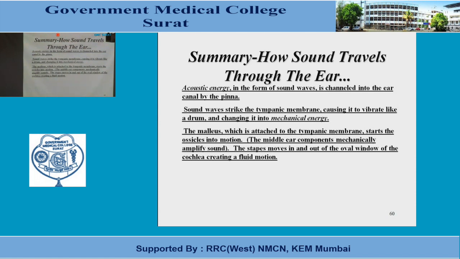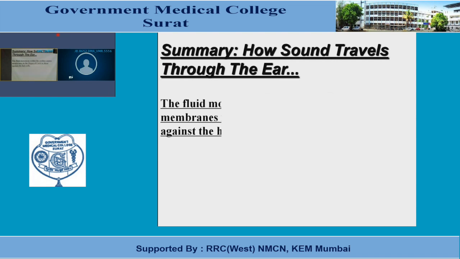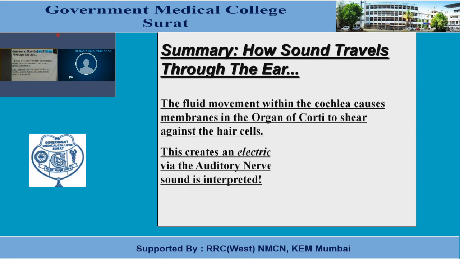Then this mechanical energy causes movement of the three ossicles present in the middle ear, and the vibrations are transmitted to the fluid present in the cochlea, and this sets the basilar membrane present in the internal ear into vibration and causes stimulation of hair cells.